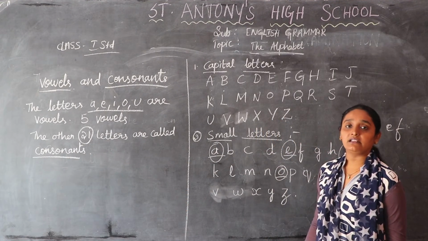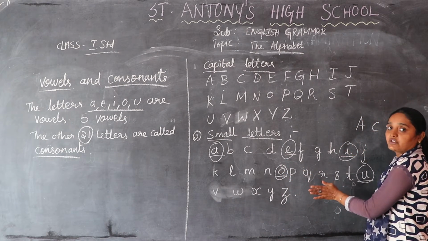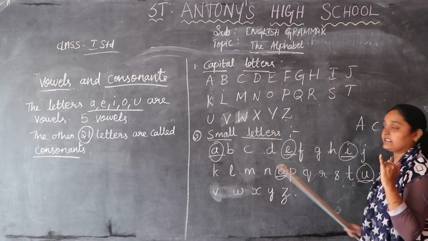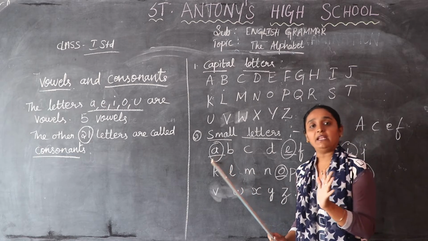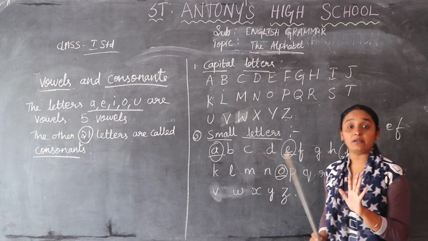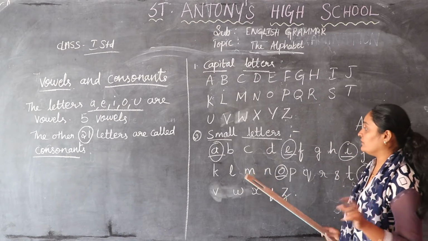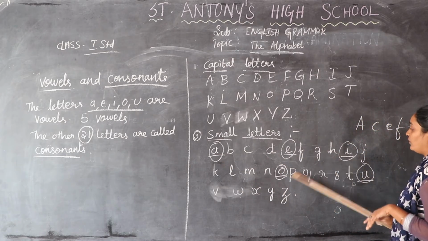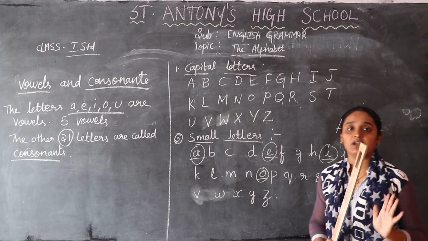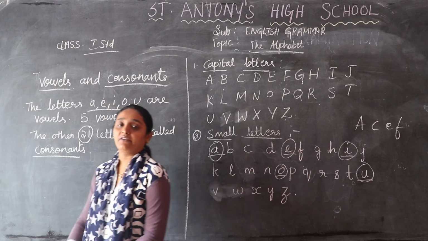Okay, children, is it clear for you, no doubts? Don't get confused here. I have shown you an easy way to know the vowels. First, if you know the vowels, the remaining letters are known as consonants. How many should remain? 21 should remain. A, E, I, O, U are vowels. The other 21 letters are known as consonants. I hope it is very clear for you.